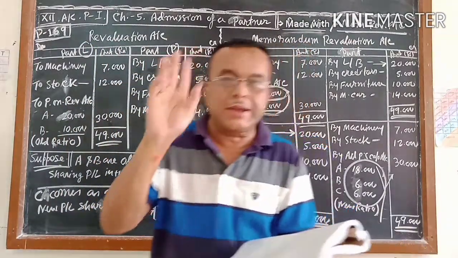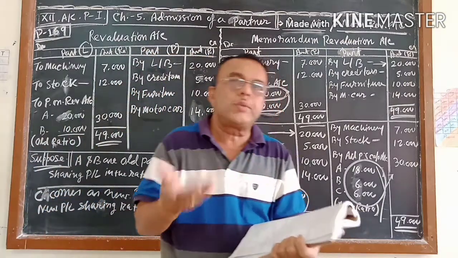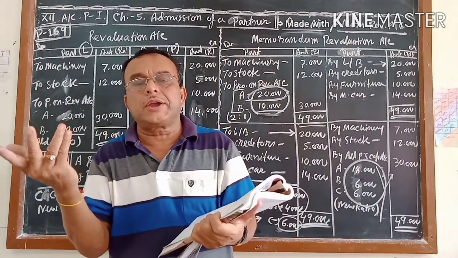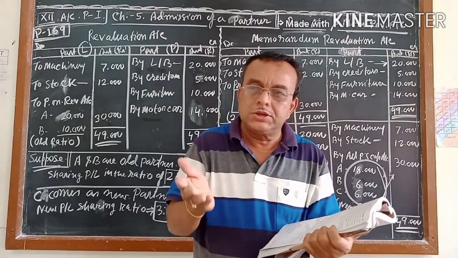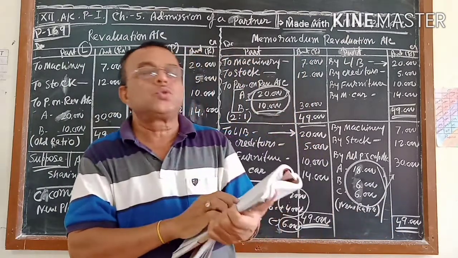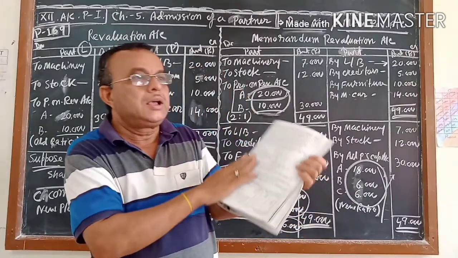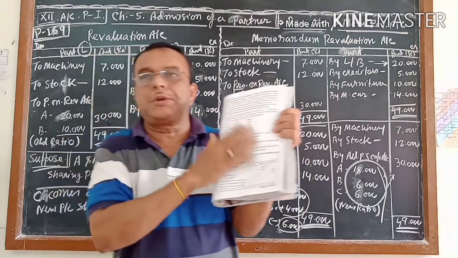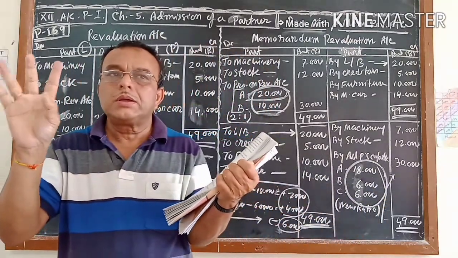Liability side balance is a credit balance. To distribute, you have to debit it. To whom do we credit? Partners' capital accounts will be credited. Asset side, whatever amount is given, is a debit balance. You have to credit it. To whom do we debit? Partners' capital accounts will be debited. So this is a very simple example. These two entries you will remember. That is the main thing.